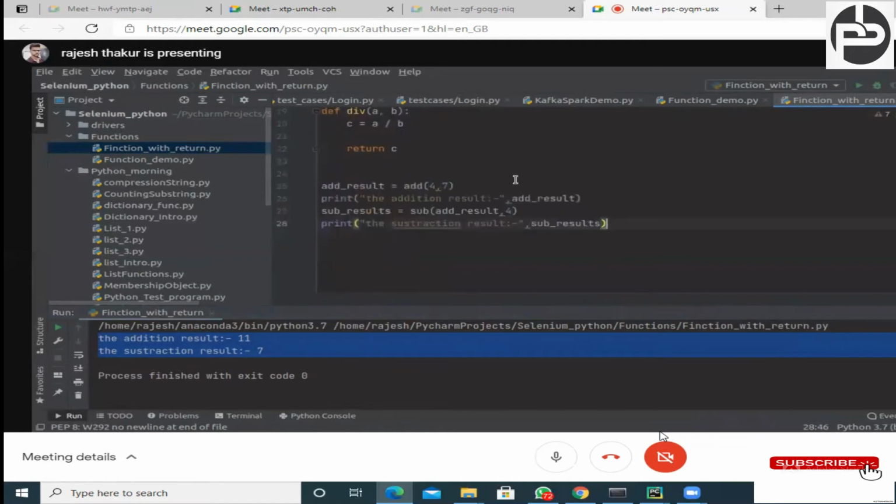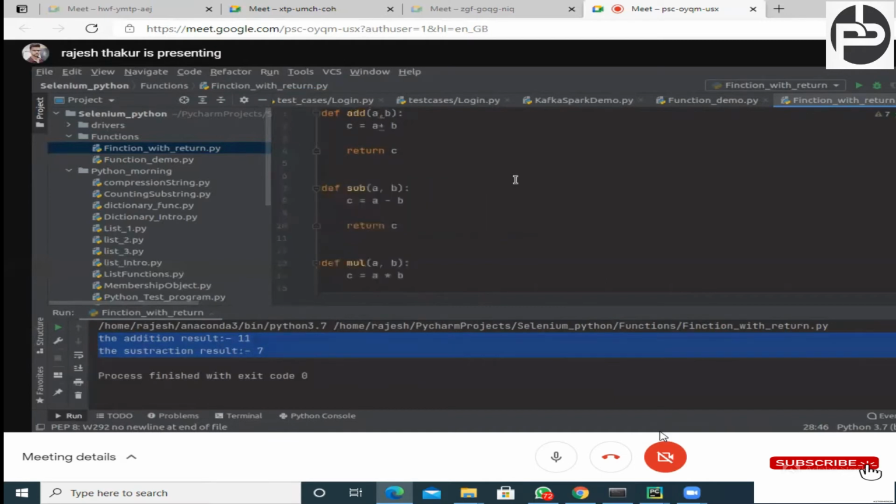And Python has one more beauty. See, in case of Java, at a time each function can return only one value. But I told you, Python is a very intelligent language. You can return multiple values as well. Let's suppose you added two numbers and you want to subtract the same numbers. So what you can do, D is equal to A minus B, and you can return C and D both at the same time.